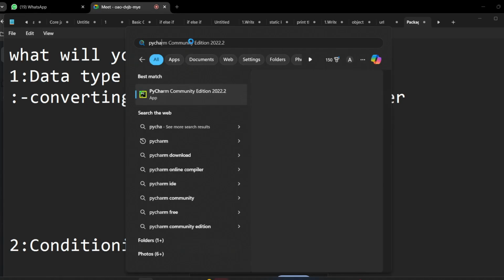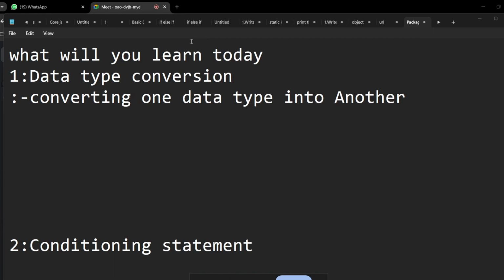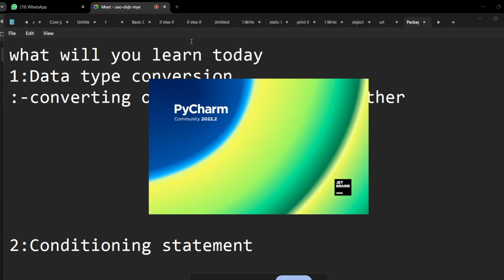So why is there a need for data type conversion? Why do we need this? Because sometimes you are getting the data in string form. If you are fetching data from somewhere, you will get the data in the form of string. And maybe for your application, whatever you want to do on that data, suppose you are getting a string and you can't do arithmetic operations on it, so you need to convert it.